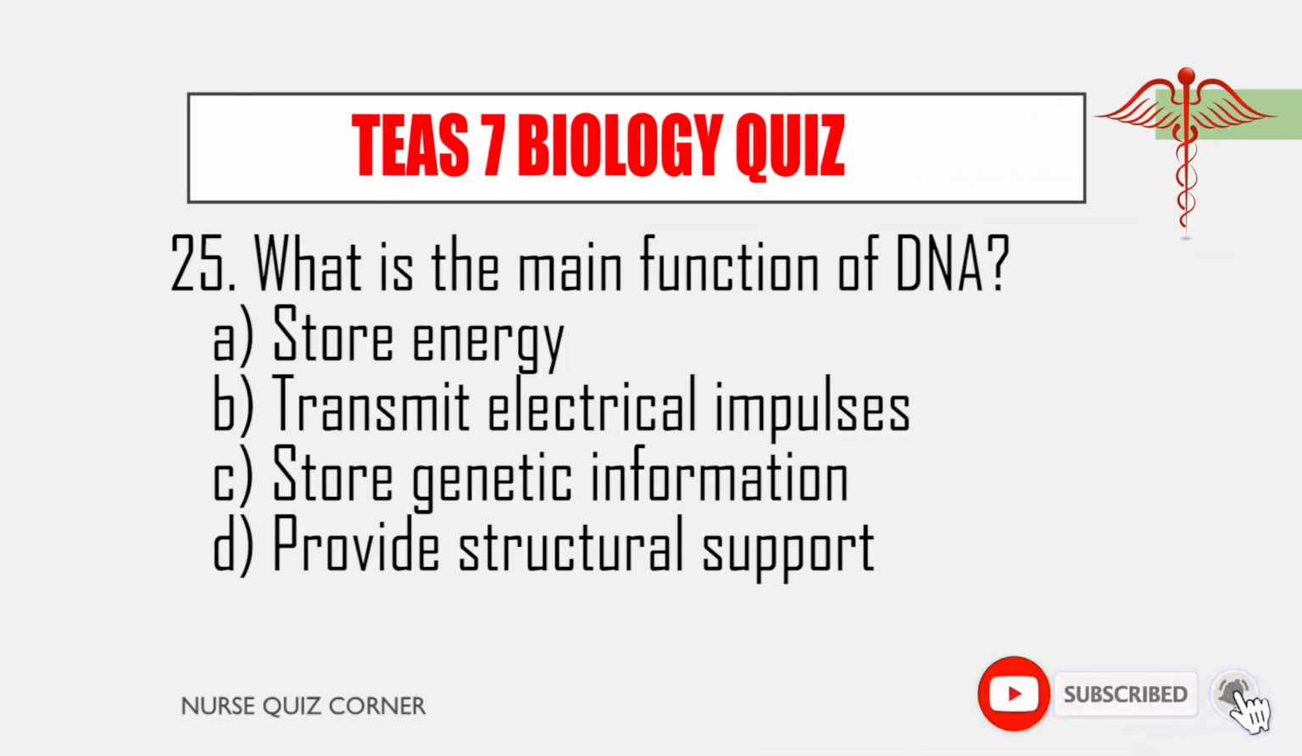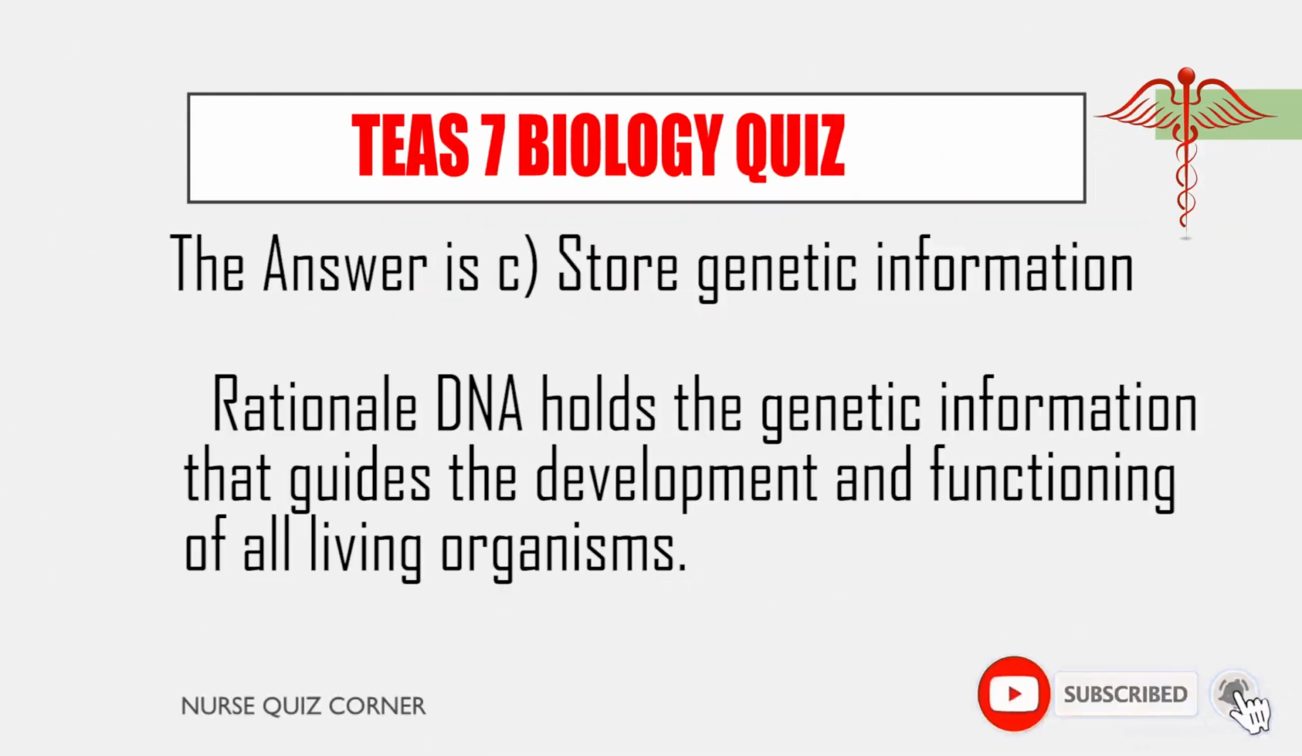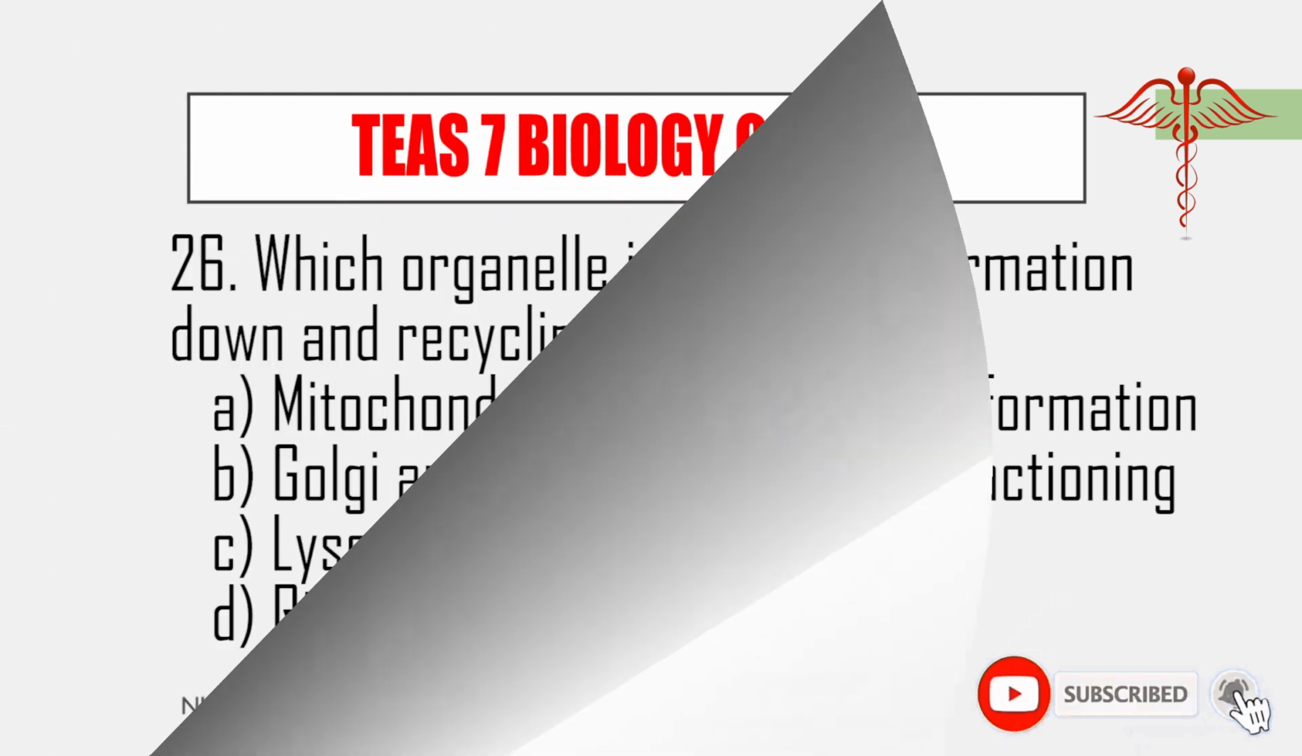25. What is the main function of DNA? A. Store energy. B. Transmit electrical impulses. C. Store genetic information. D. Provide structural support. The answer is C, store genetic information. Rationale: DNA holds the genetic information that guides the development and functioning of all living organisms.